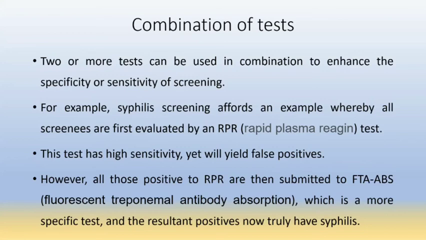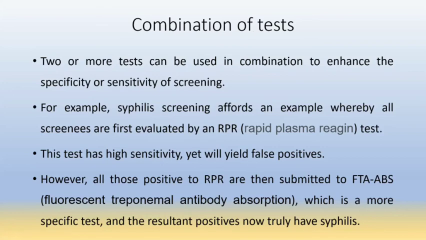The combination of tests: two or more tests can be used in combination to enhance the specificity or sensitivity of a screening. For example, syphilis screening affords an example whereby all samples are first evaluated by RPR, that is, rapid plasma reagin test, which is a screening test for syphilis, and this test has a high sensitivity yet will yield false positives.